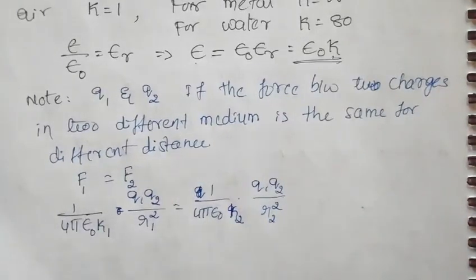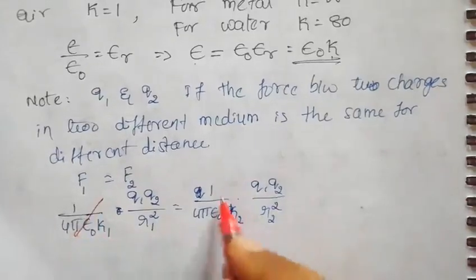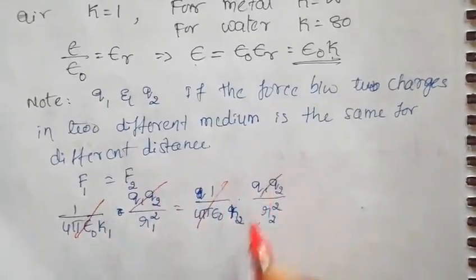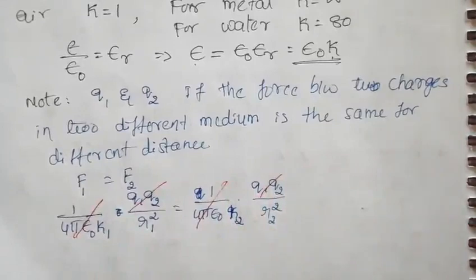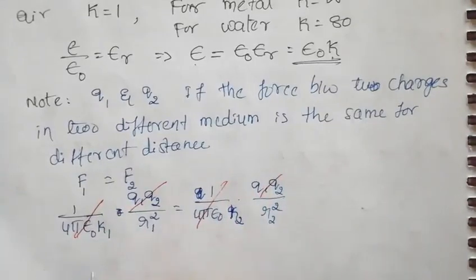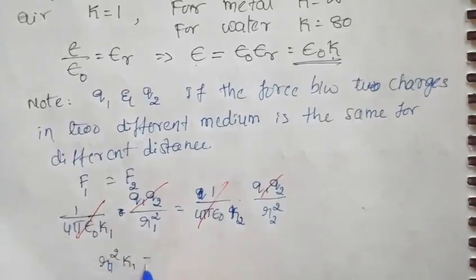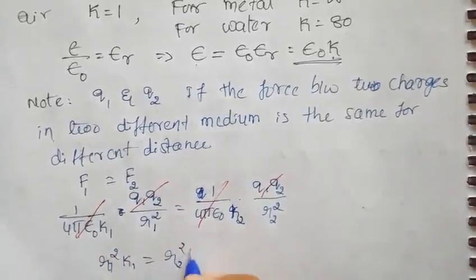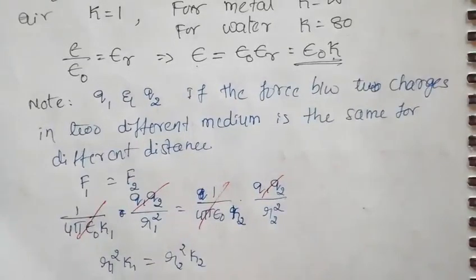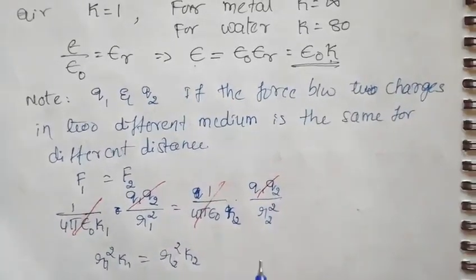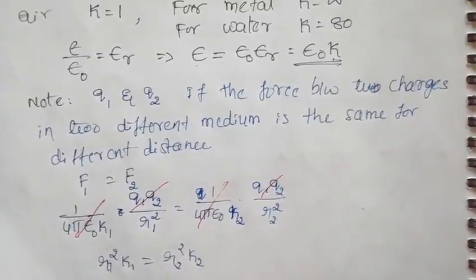Here 1 by 4 pi epsilon naught and 1 by 4 pi epsilon naught cancel, and q1 q2 and q1 q2 cancel. So I can write r1 square k1 equals r2 square k2. Imagine if r1 is the first medium, that is air.